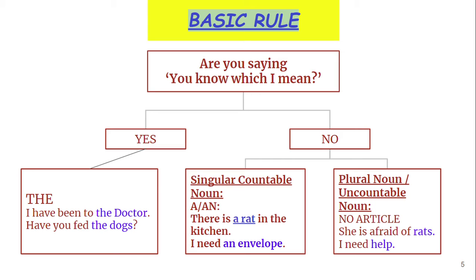Then no article. Okay, she is afraid of rats. Rats is plural, so here we should not use any article. Then, I need help. Help is an uncountable noun. You cannot count it. You cannot say one help, two helps like that. So here again we don't need to use an article.